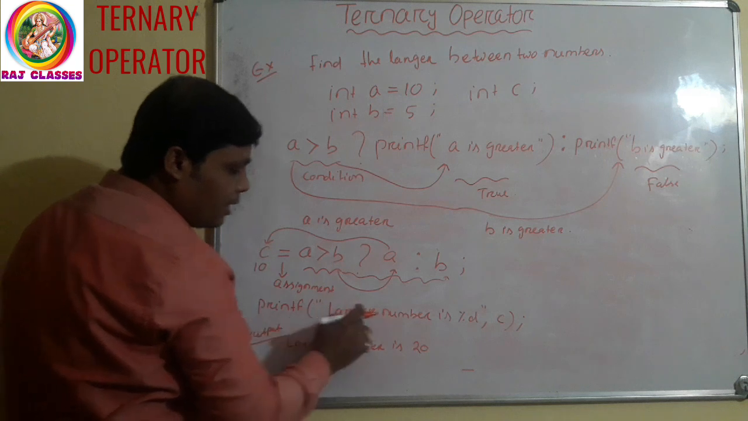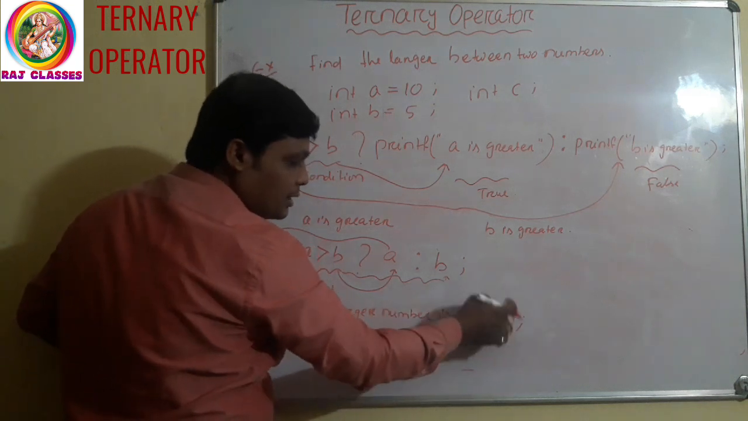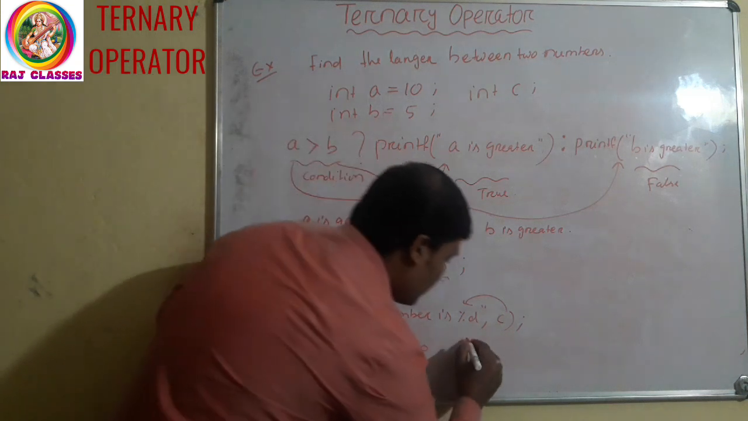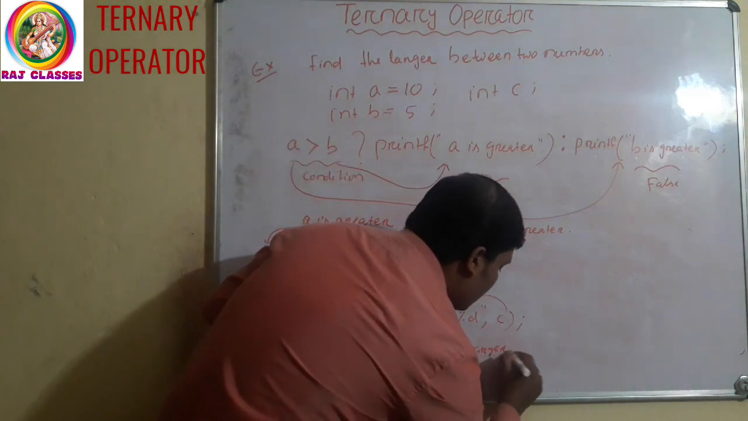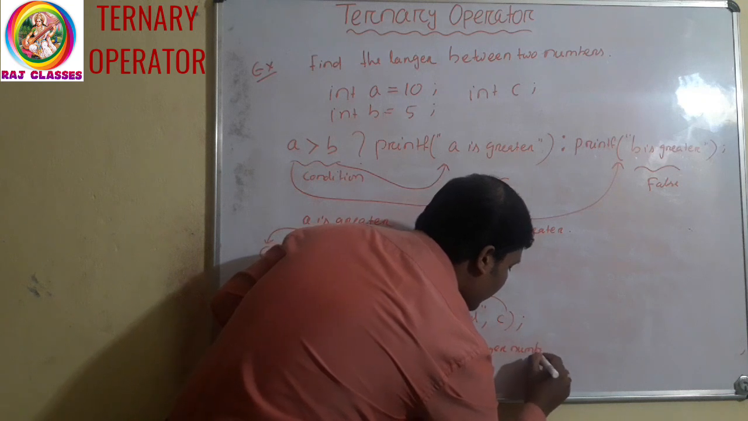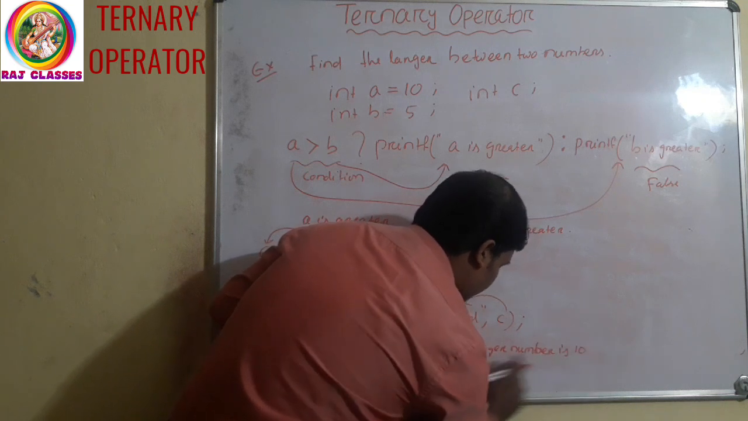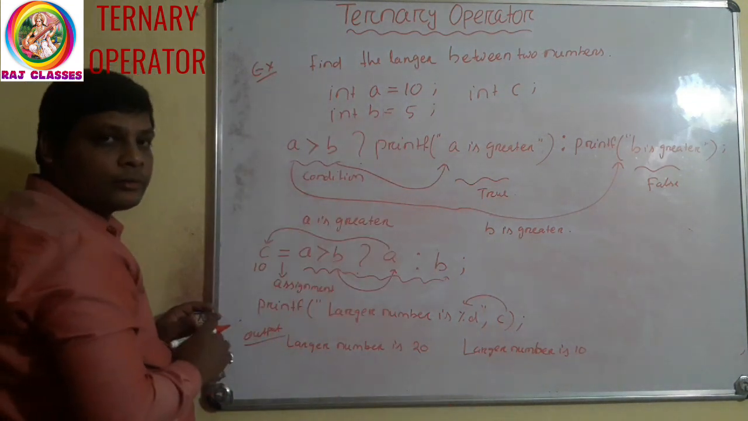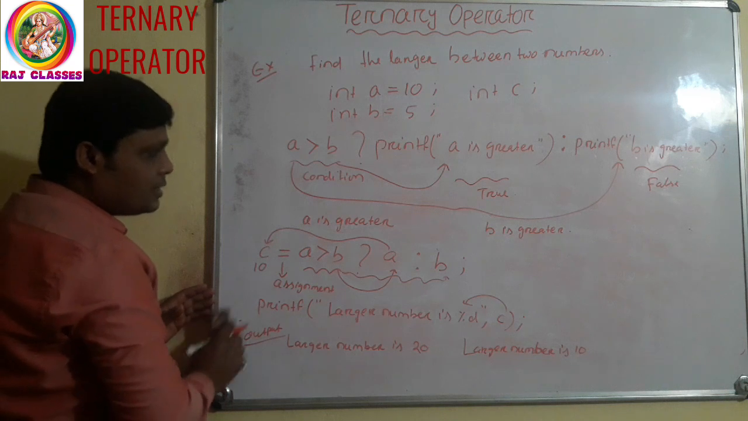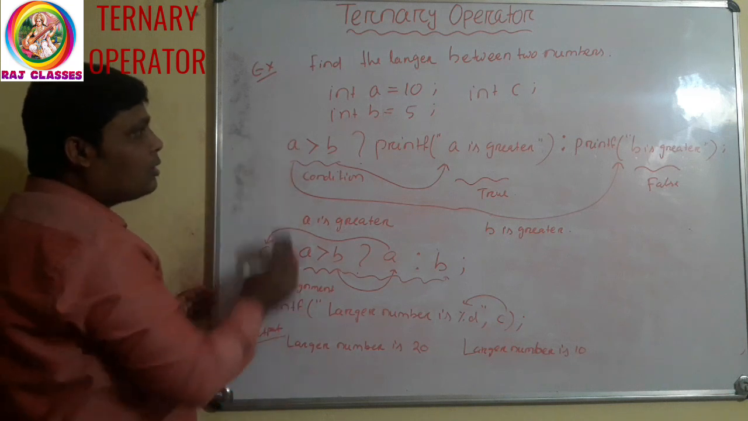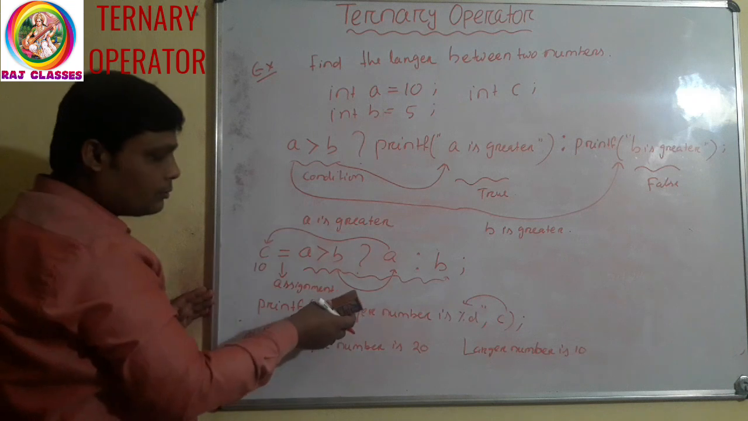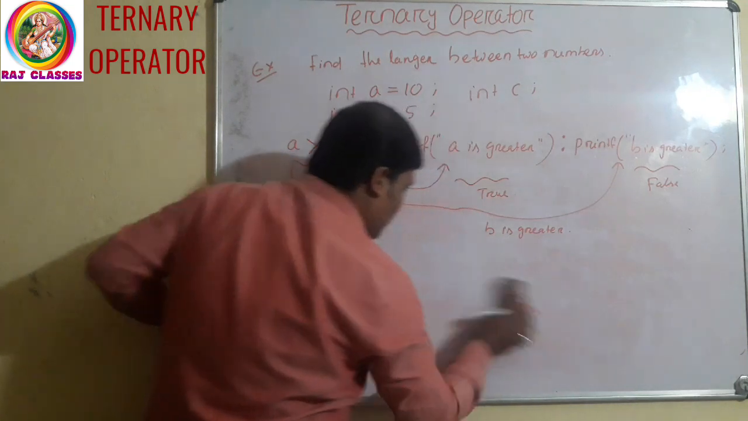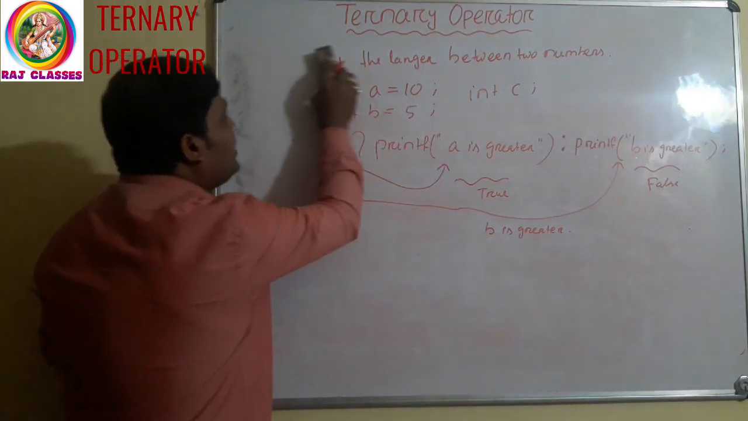Again it will print what? Print "larger number is %d", C. So C value is now what? 10. So it will print "Larger number is 10". This way you can also implement the ternary operator. Clear? This is how the ternary operator will execute. Clear? Now, the ternary operator can be nested.